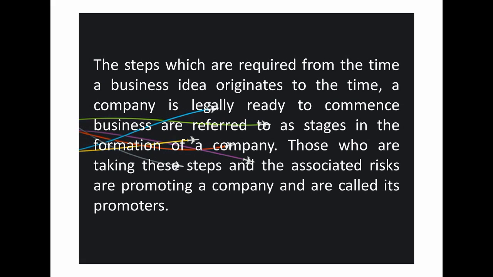The one who takes up all kinds of risk, that is, the associated risk in promoting the business organization as well as in starting the business organization. That is why it is said that those who take these steps also take the associated risk. These steps are nothing but all the legal things which have to be taken into consideration from the day